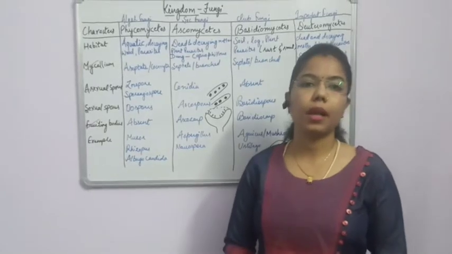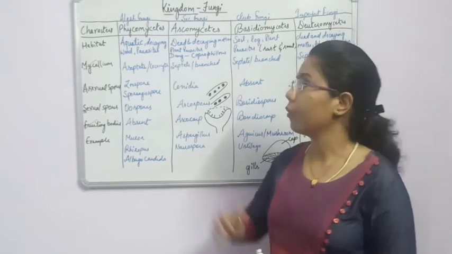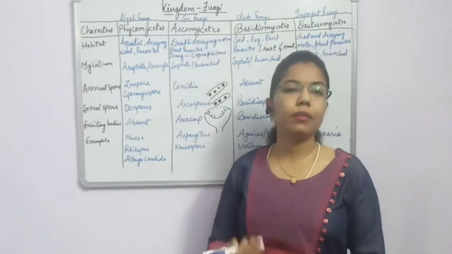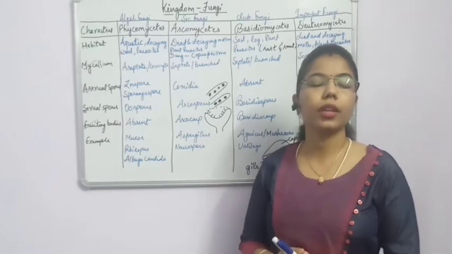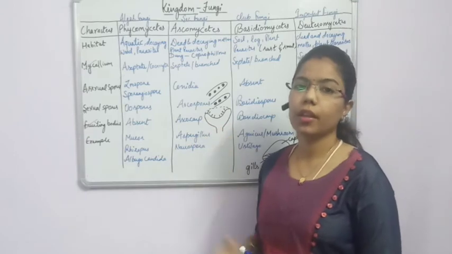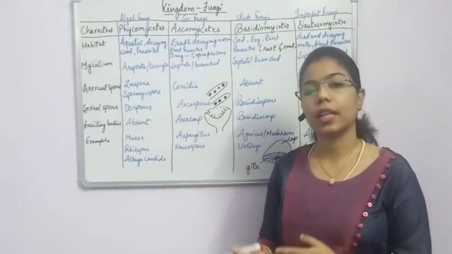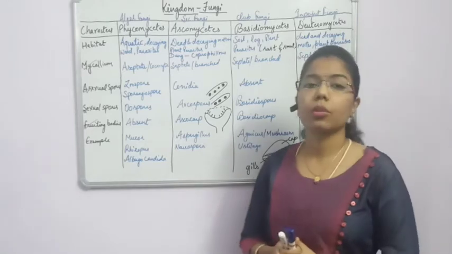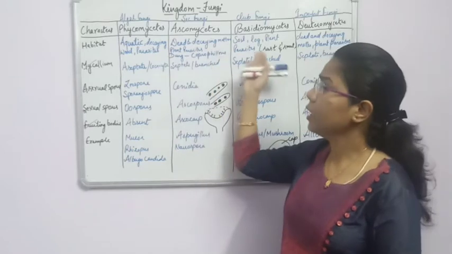Students, welcome back. Today we are going to start another topic of kingdom fungi. In the previous lecture we already covered the characteristics of fungi, and then reproduction in fungi. In reproduction we covered vegetative, asexual as well as sexual modes of reproduction. So here, the kingdom fungi can be divided into different classes.